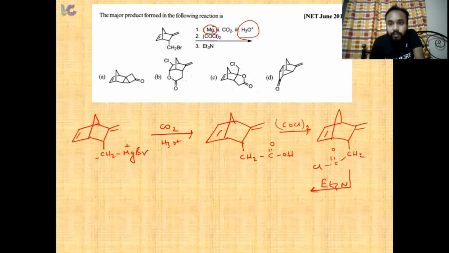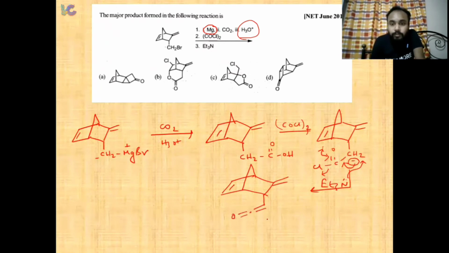The base will abstract this proton, so a negative charge will come here, and this negative charge will come here as resonance, so Cl will leave. So we end up with a ketene, right? So this is basically a ketene.